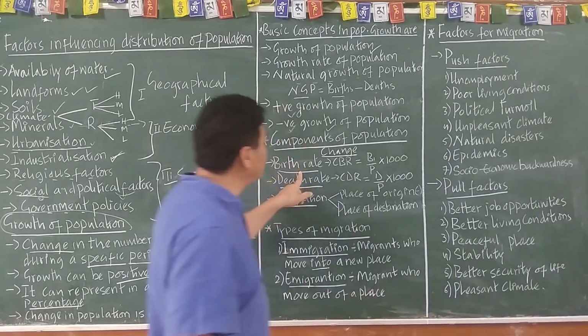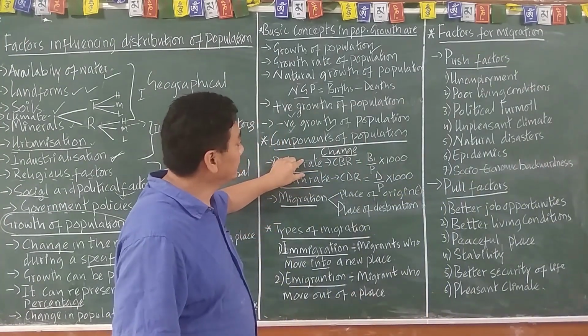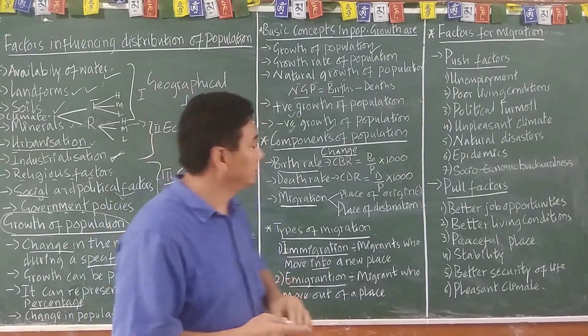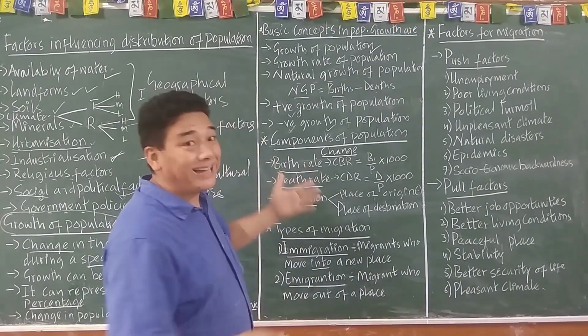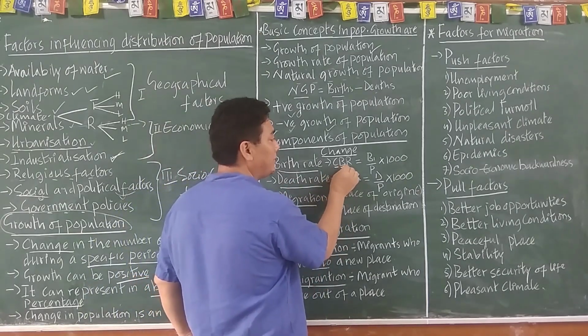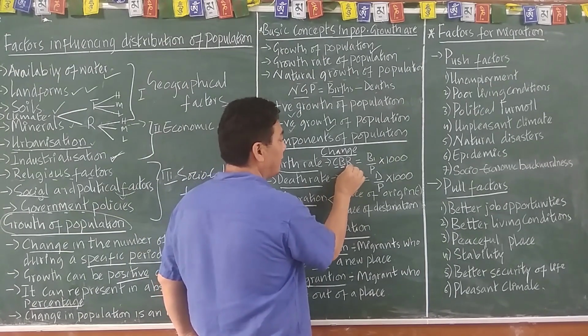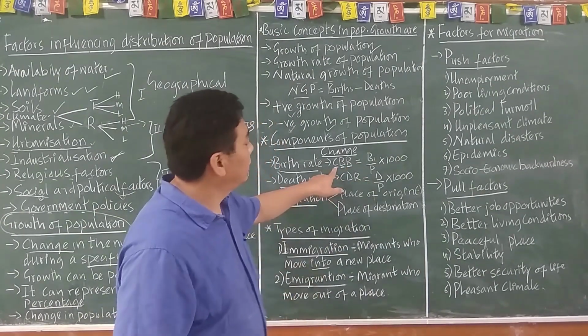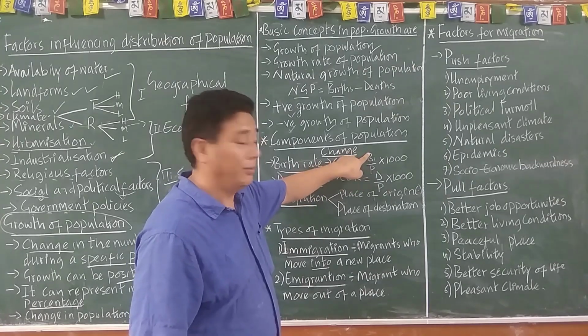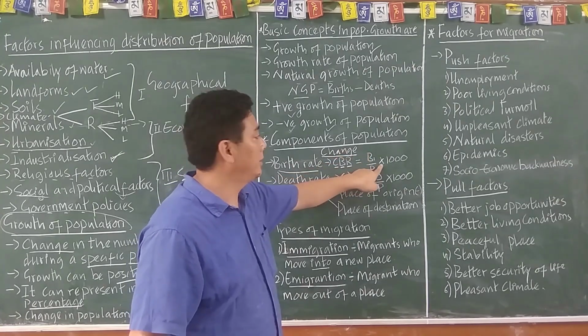So birth rate. Birth rate is the number of births per thousand. And how is that calculated? C stands for crude, B stands for birth, and R stands for rate. Crude birth rate. So B stands for birth and P stands for population, and thousand.